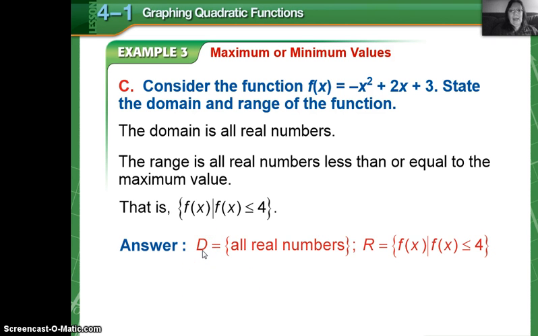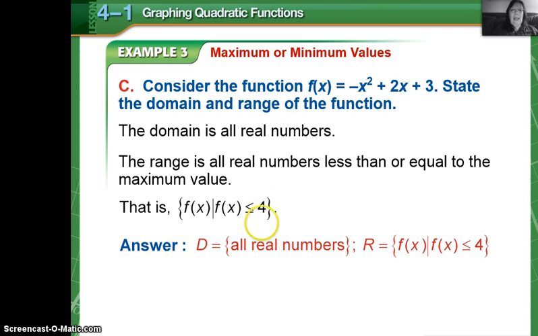Therefore, the domain, represented by capital D, equals the set of all real numbers. The range equals the set of all values of the function such that the values of the function are less than or equal to 4. This is just one example of what you look for when you're finding the domain and range.